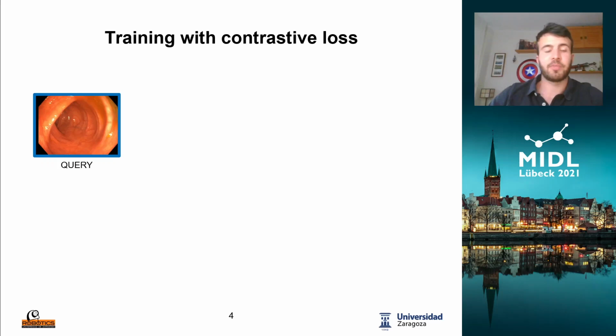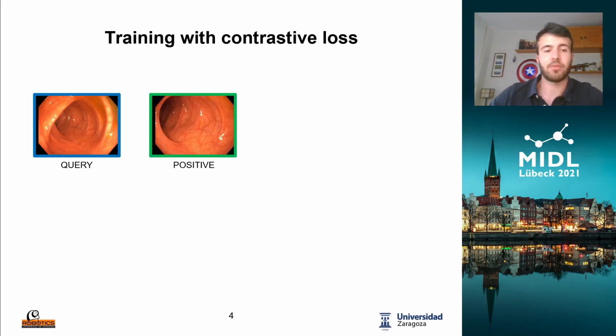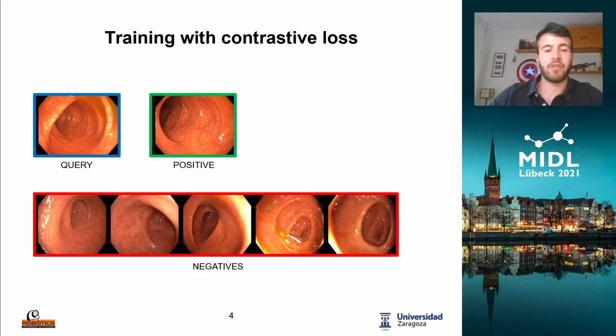We fine-tune the network for the specific domain of colonoscopies. The network is trained in a Siamese fashion using the contrastive loss. We form tuples composed of a query, a positive example that represents the same place, and 5 negative examples that represent different places than the query. These examples are hard-mined, choosing those whose descriptor is similar to the query.